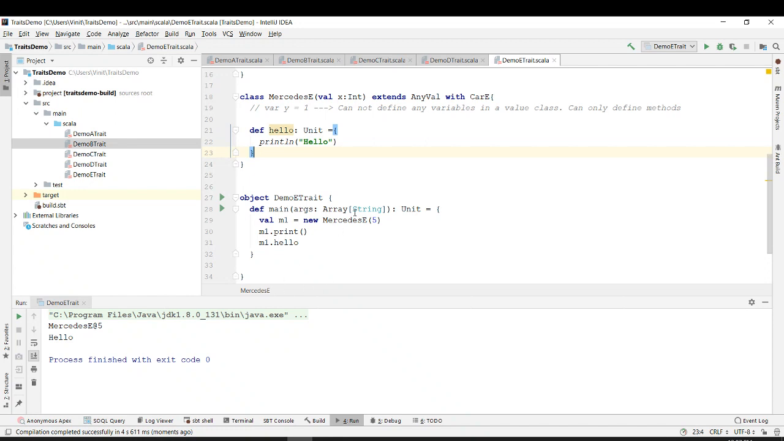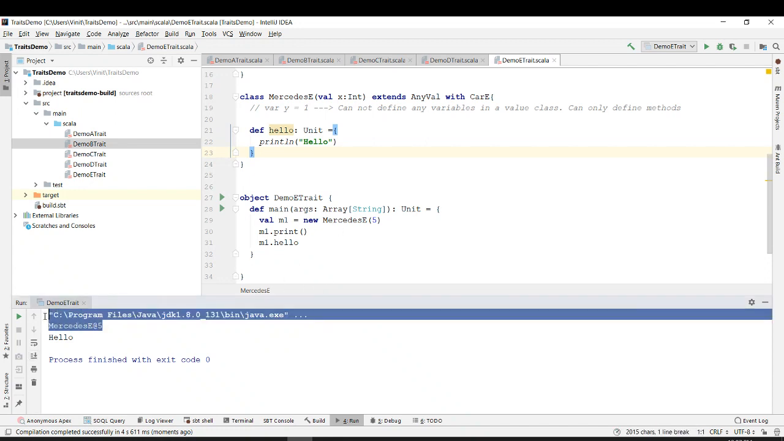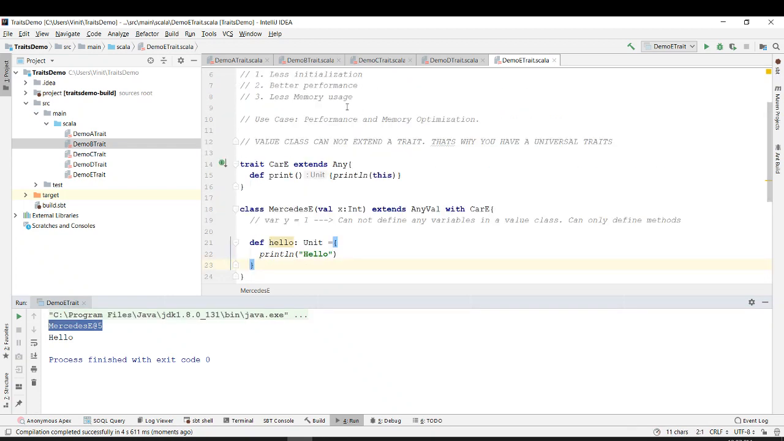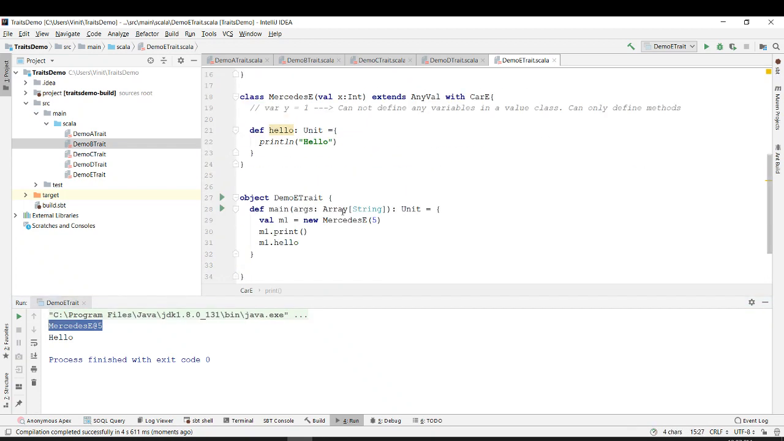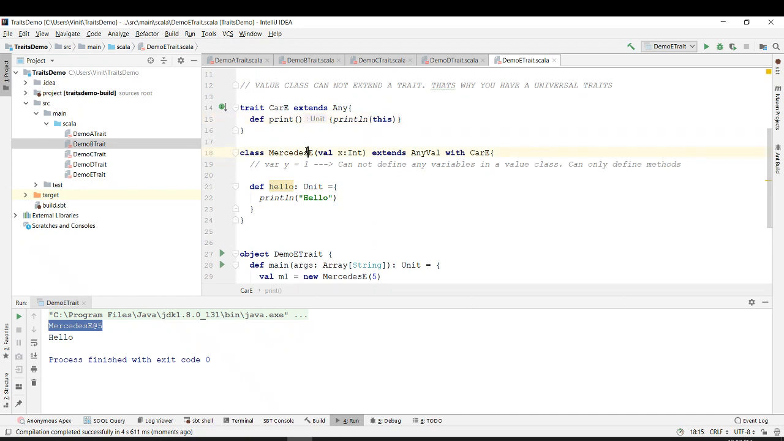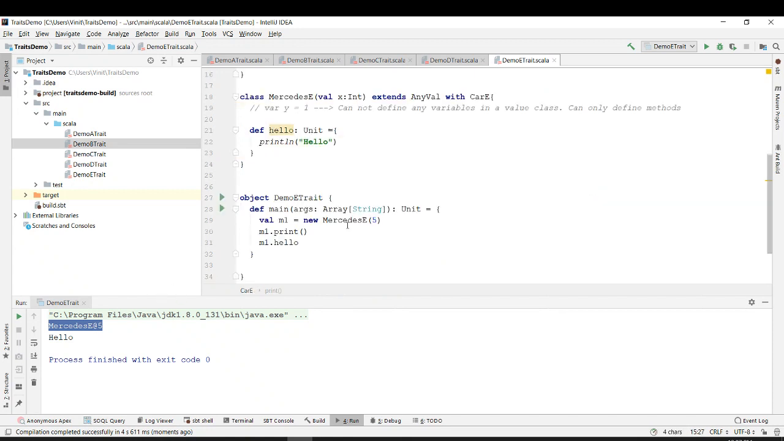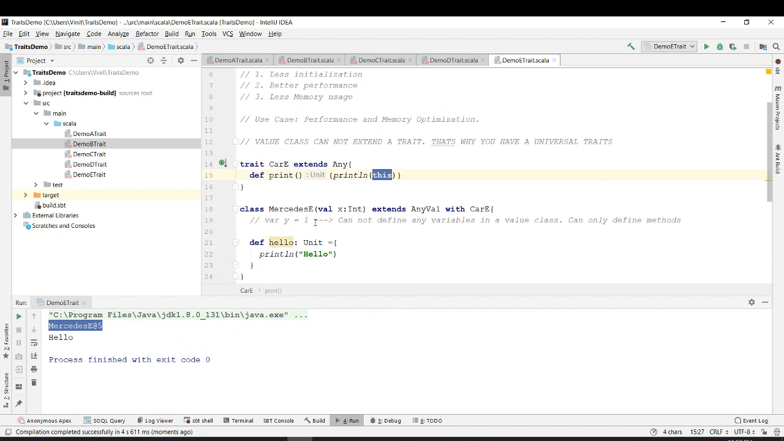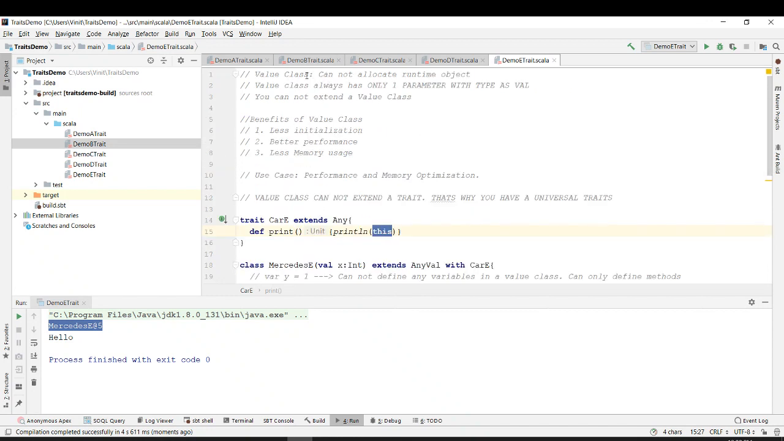Okay, so this was basically Mercedes E@5. So this was printed because I did this. It was a Mercedes E and it was a 5. So this is the object that was created, and I'm also printing hello. Okay. So these are the take home things from the value class.